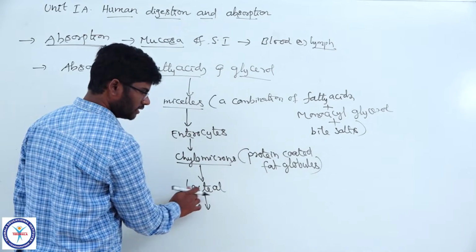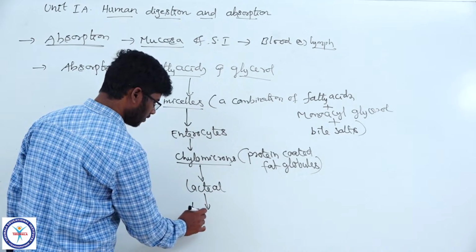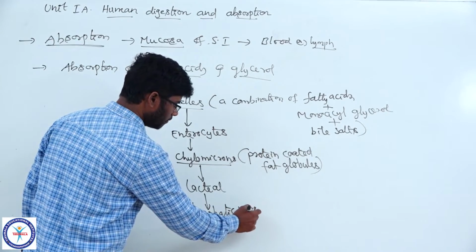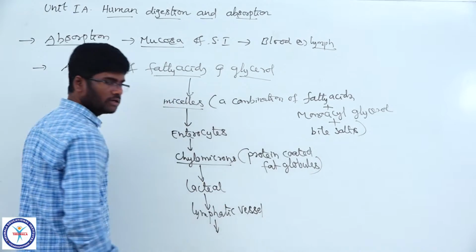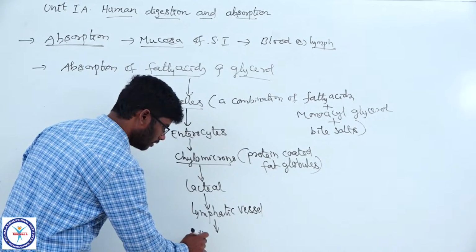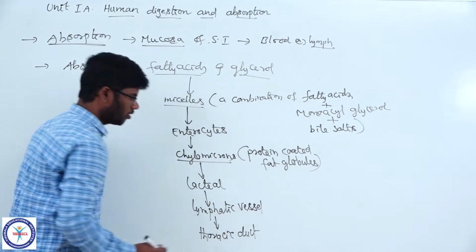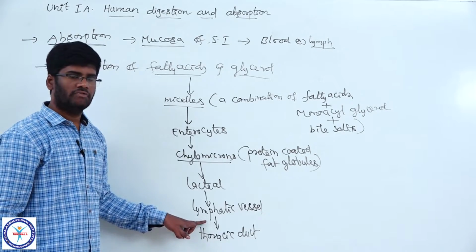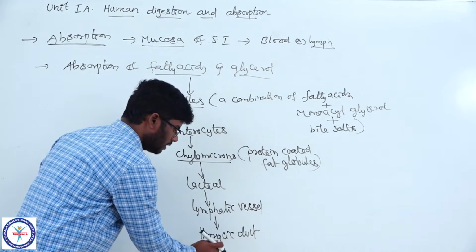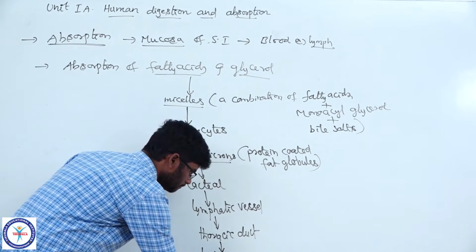Now the lymph capillaries unite and form a lymphatic vessel. Now the lymphatic vessels unite and form a lymphatic duct like the thoracic duct. The thoracic duct is the largest lymphatic duct. Now the thoracic duct drains its contents into the left subclavian vein.